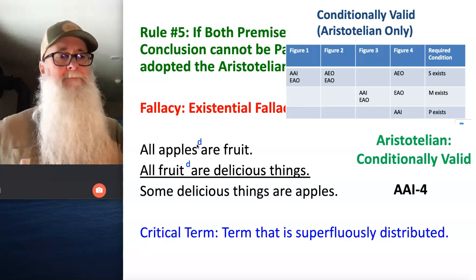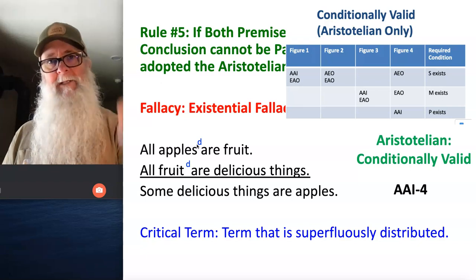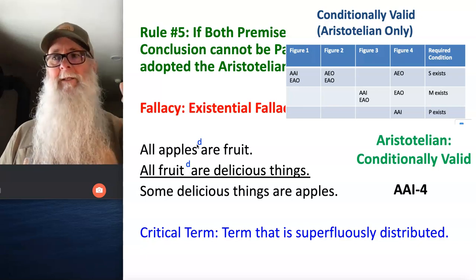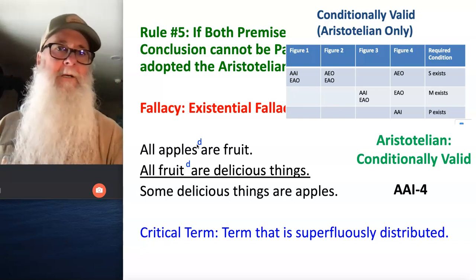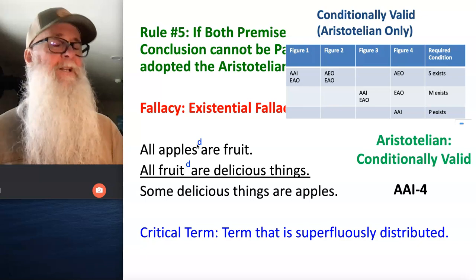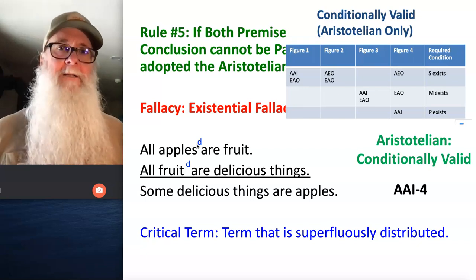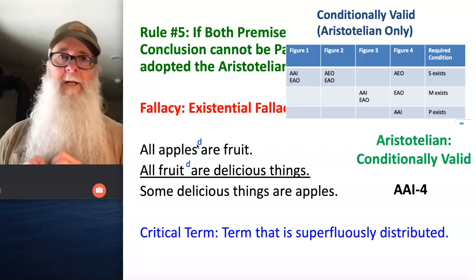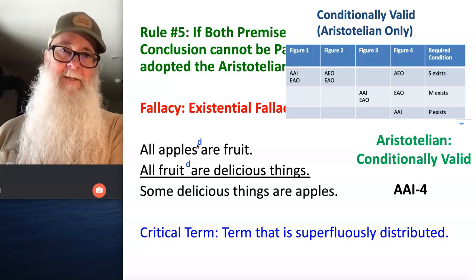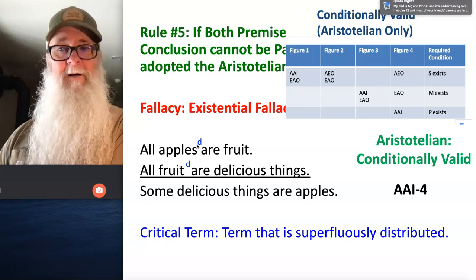And what that means is this: if I have an argument that doesn't violate any of the first 4 rules, and it comes up against only rule number 5, and I determine that the critical term of this argument doesn't refer to something that exists in reality, it refers to like a leprechaun or a unicorn, then the condition for validity won't have been met from the Aristotelian standpoint. And that argument will be invalid by the existential fallacy. But if I swapped out the content of the argument and I took out the word unicorn and I put in the word horse, now maybe I've met the condition for validity from the Aristotelian standpoint because my critical term refers to something that actually exists. And now I have what appears to be a valid argument.